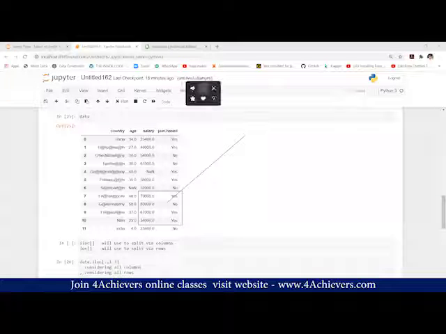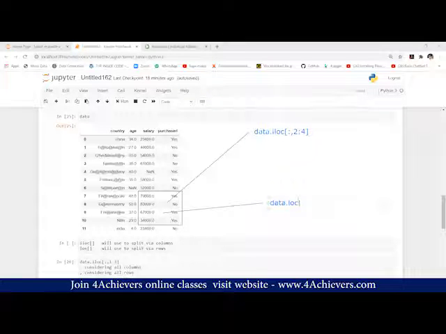What will be the query for column wise? data.iloc colon, comma, 2 to 4. Yes. Now tell me about the row wise splitting: data.loc 7 to 10.